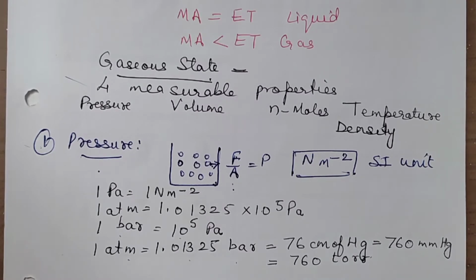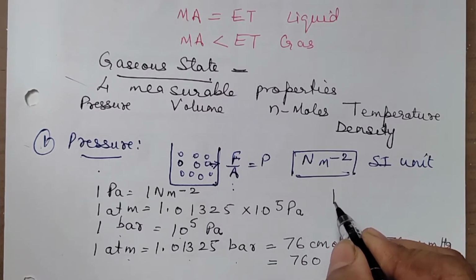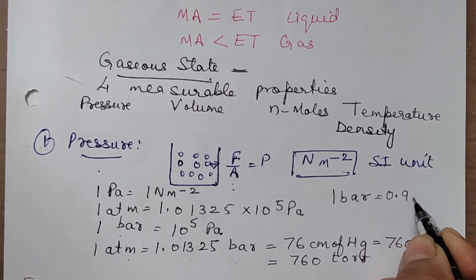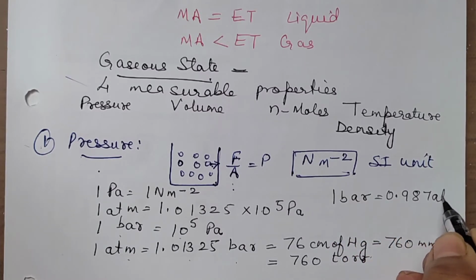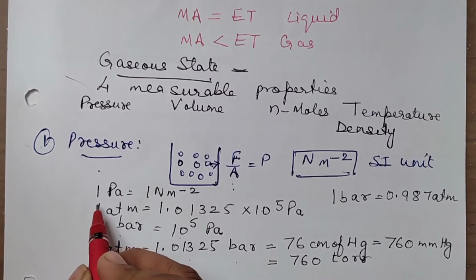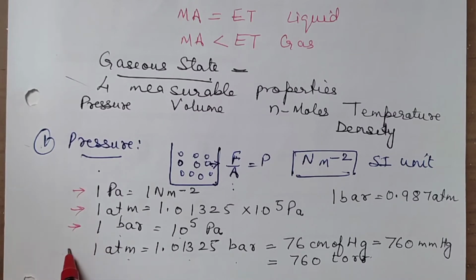Right? So even one more unit is there that I'll be writing this side. That is 1 bar is equal to 0.987 atmosphere. Okay. So you should be knowing these units, they will be required for our numericals. This is one. This is the second unit we wrote. The third one. Here you have many relations, and this is the fifth one.